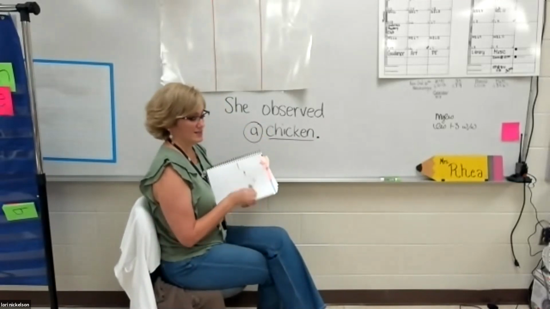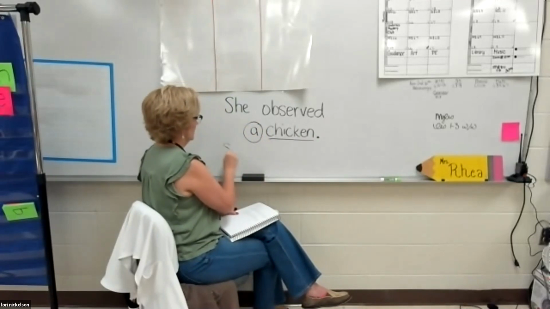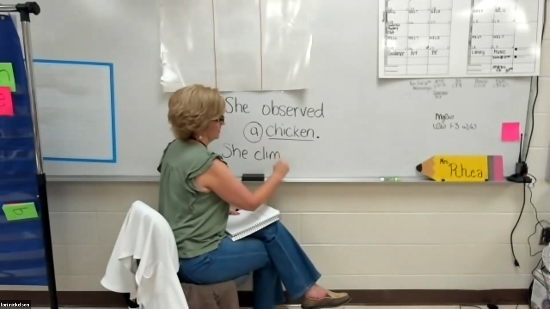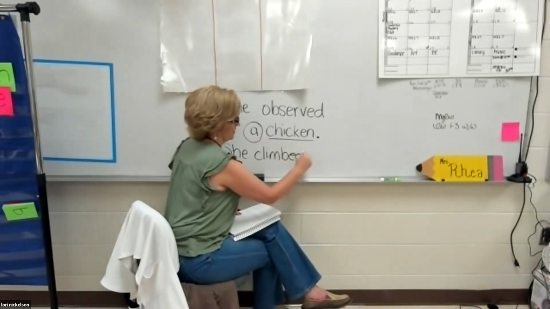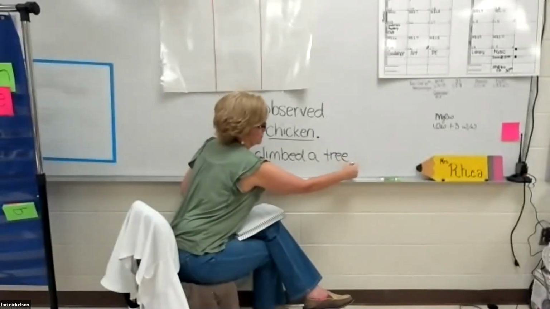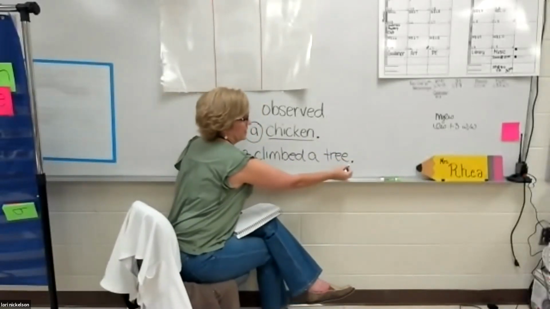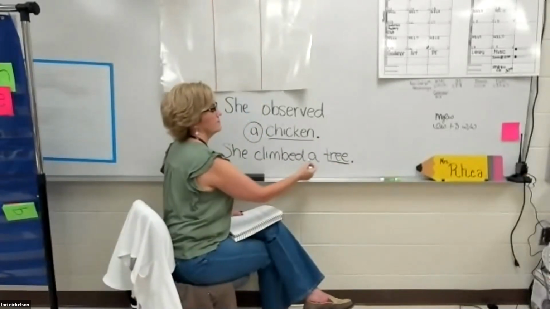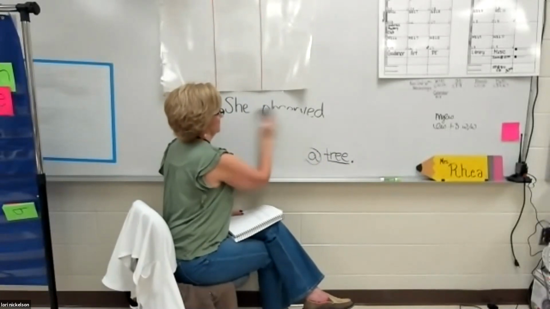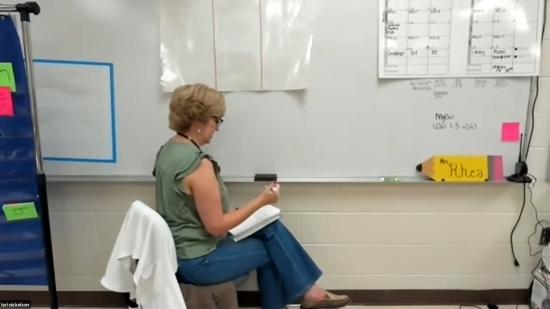Two more sentences to look at. She climbed a tree. What's the noun? Tree. And determiner? A. Great job. And our last sentence.